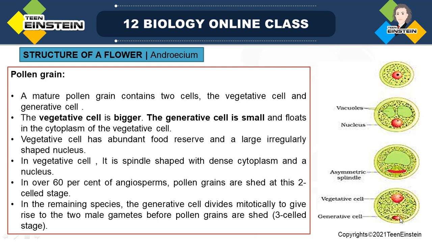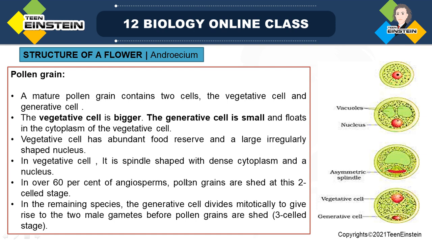Okay, and this also has a nucleus, and the generative cell is floating in the cytoplasm of the vegetative cell. This is the vegetative cell, the bigger one. The mature pollen grain consists of two cells, vegetative and generative. The vegetative cell is bigger, and the generative cell is smaller. The vegetative cell has abundant food reserve and a large, irregularly shaped nucleus. It is spindle shaped with dense cytoplasm.